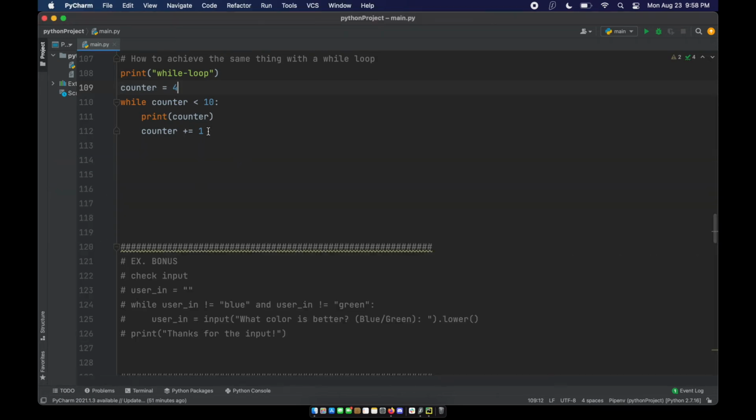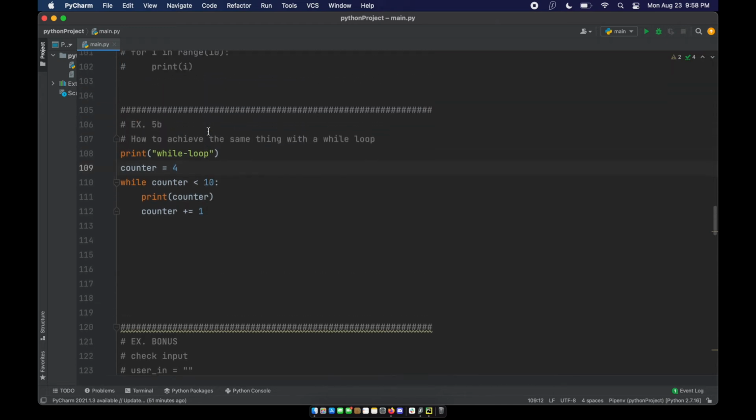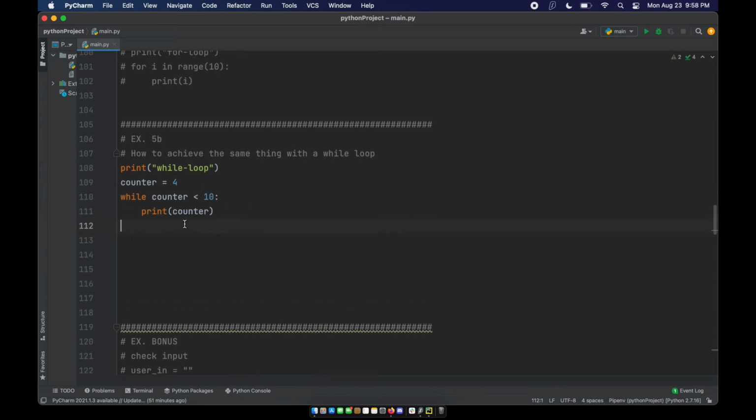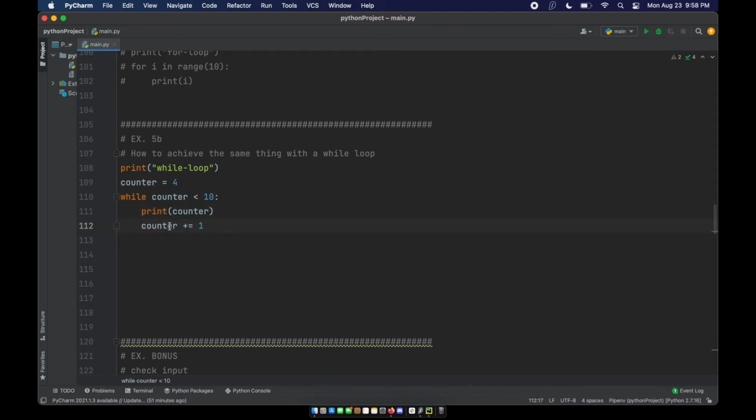Now, something we want to talk about with the while loop, and we're going to get into this in just a second, but if I remove this, when is the loop going to stop if I'm not incrementing? So let me go back. What I just removed was this line of code, counter plus equals 1. So this would add 1 to our counter variable or our iterator. If I remove this, when is counter going to be greater? When is this statement going to be false? Because right now it's true, right? 4 is less than 10. When will the counter variable make this statement not true? Let's see what happens if I run the code.